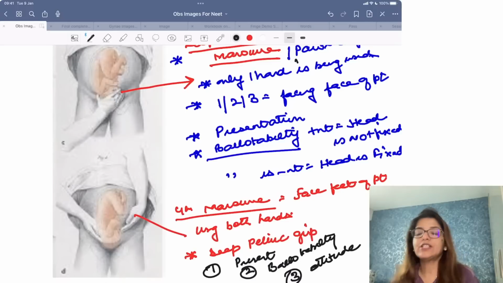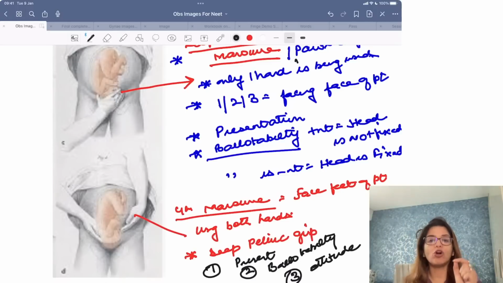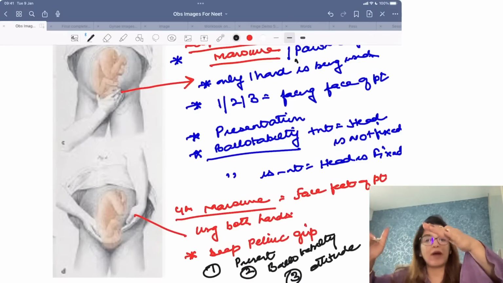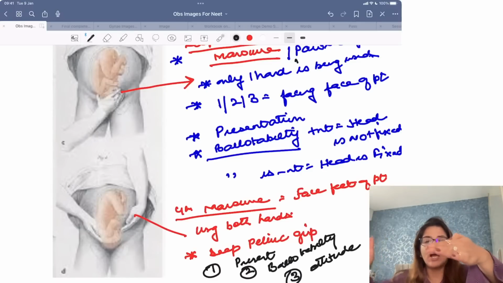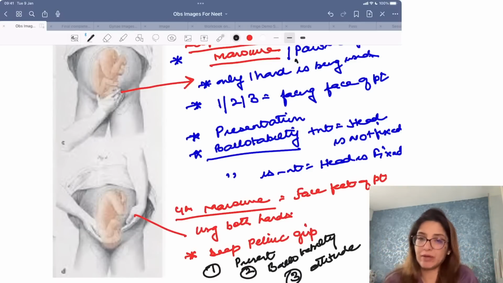So, three things you come to know through this deep pelvic grip: the presentation, the ballotability, and the attitude of the baby, right? Now, for Leopold's fourth maneuver, you are going to take both your hands, keep them parallel to the patient's inguinal ligament, and try to reach below the head of the baby.